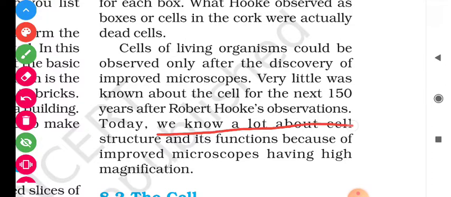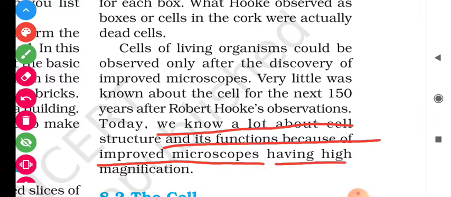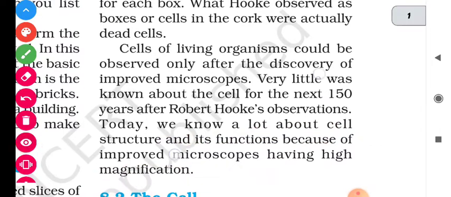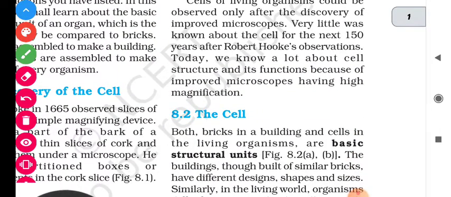Today we know a lot about cell structure and its functions because of improved microscopes having high magnification. Means we are able to see the micro sections of the cell with the help of the microscope, and because of that we are able to understand the various parts of the cell, their functions, and one important characteristic that the cell is a living thing.